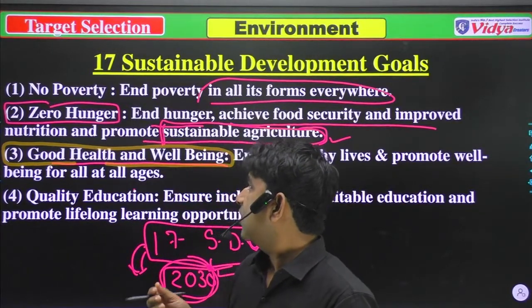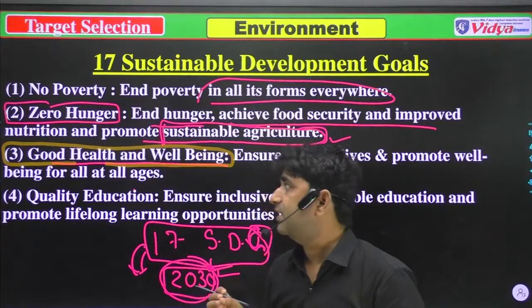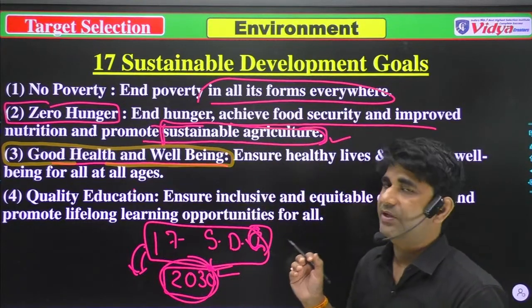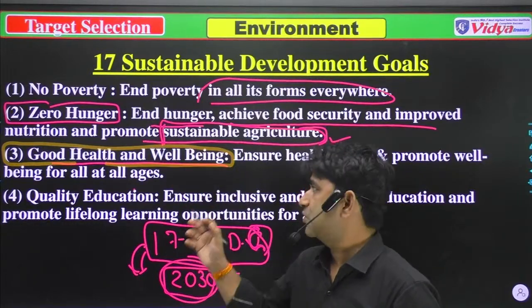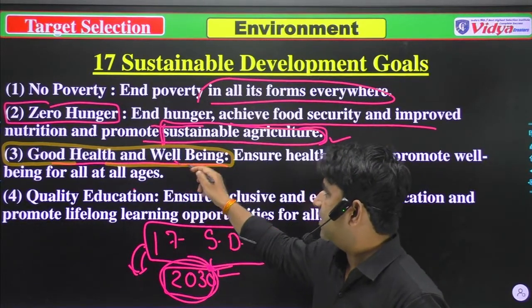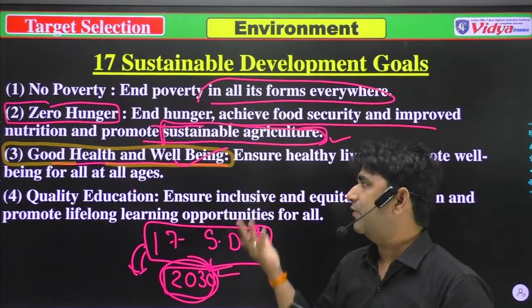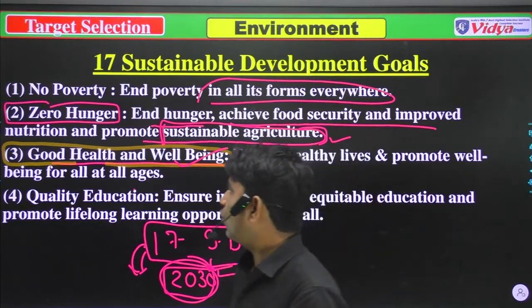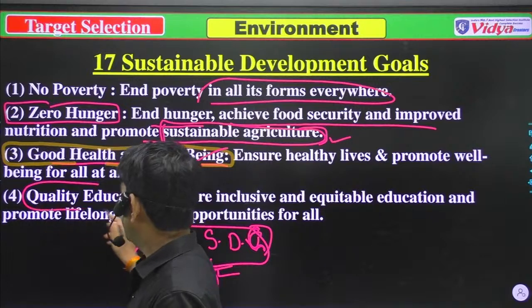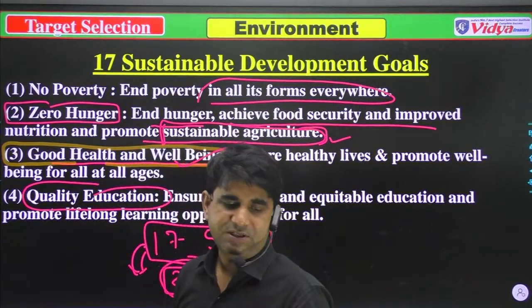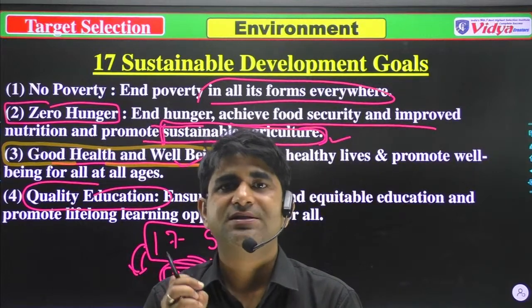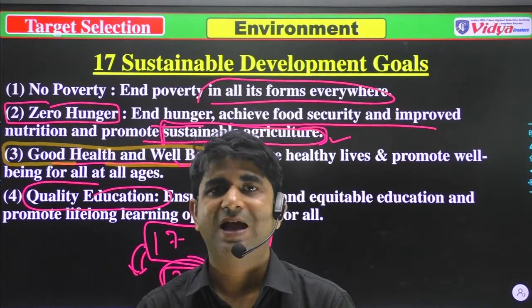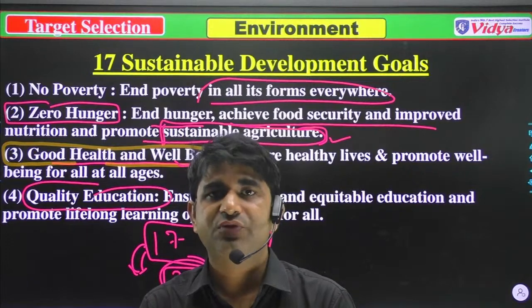Third is good health and well-being, means जब आपको proper भोजन मिलेगा, it's true that you will have good health and well-being. And after that, quality education. When your health is good, you will get quality education, and all citizens have the right to achieve quality education.